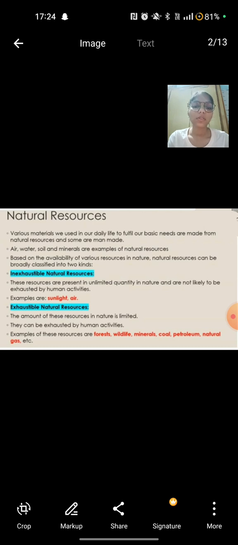Inexhaustible natural resources are the resources which are present in unlimited quantity in nature and are not likely to be exhausted by human activity. For example, sunlight and air. Exhaustible natural resources are the resources which are present in a limited quantity and are exhausted by human activity. For example, the fossil fuels, coal, petroleum and natural gas are all examples of exhaustible natural resources.